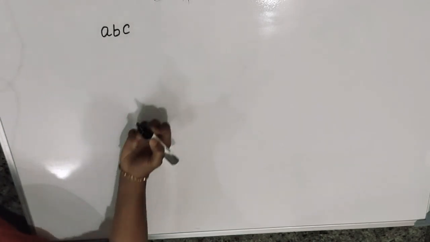Okay, now for the same question I will solve generally. So I'll take A, B, C as a 3-digit number.